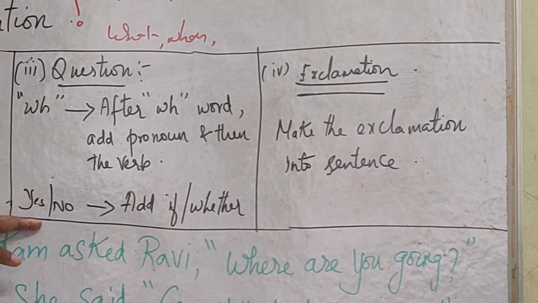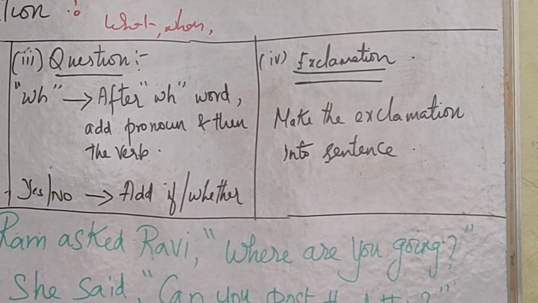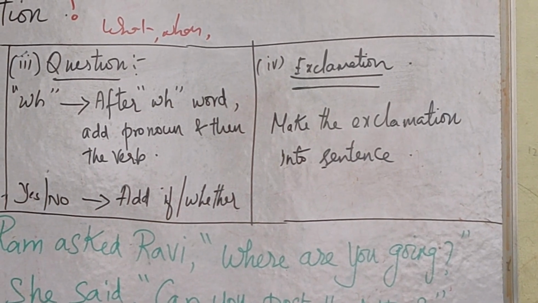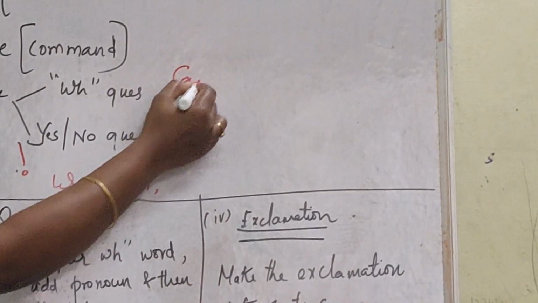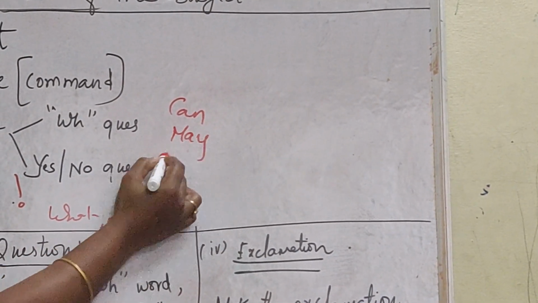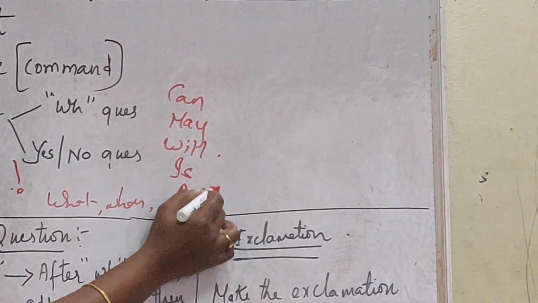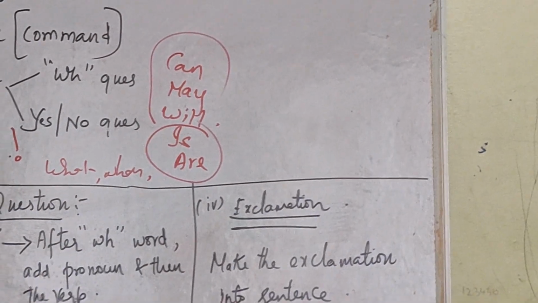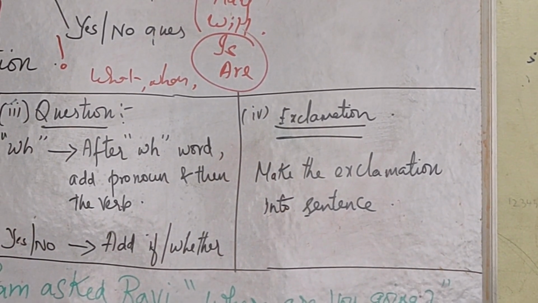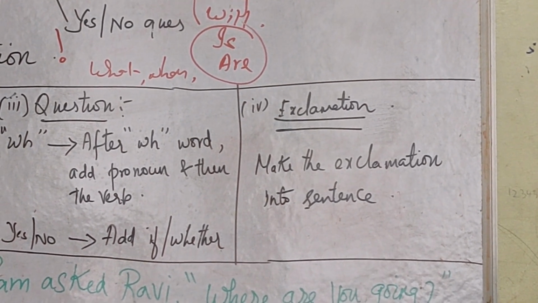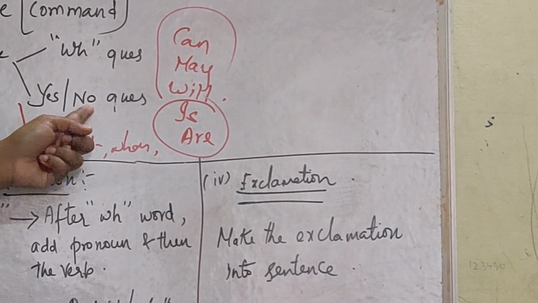Next is the yes or no type question. It starts with auxiliary verbs, that is, the helping verbs: can, may, shall, will, and again is, are, these helping verbs. These are called yes or no type questions. Can I get inside? You may say yes or no. Can you understand?